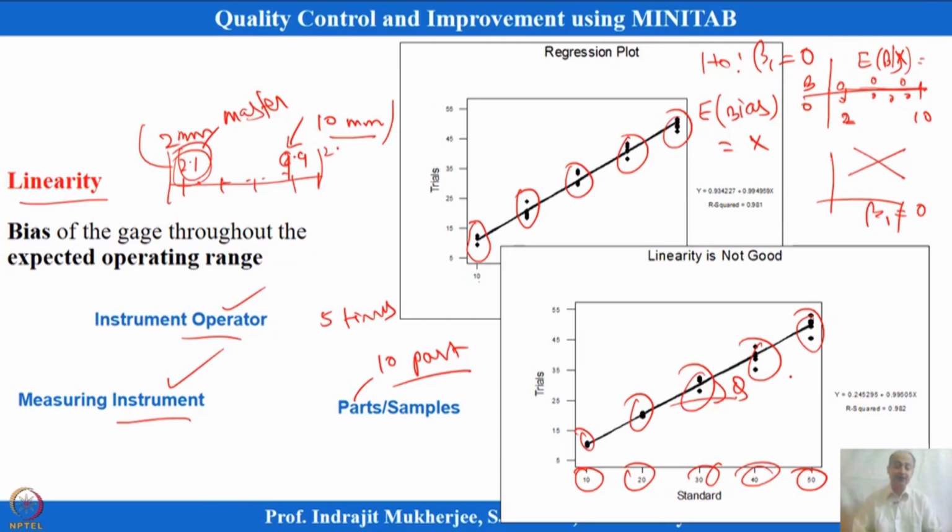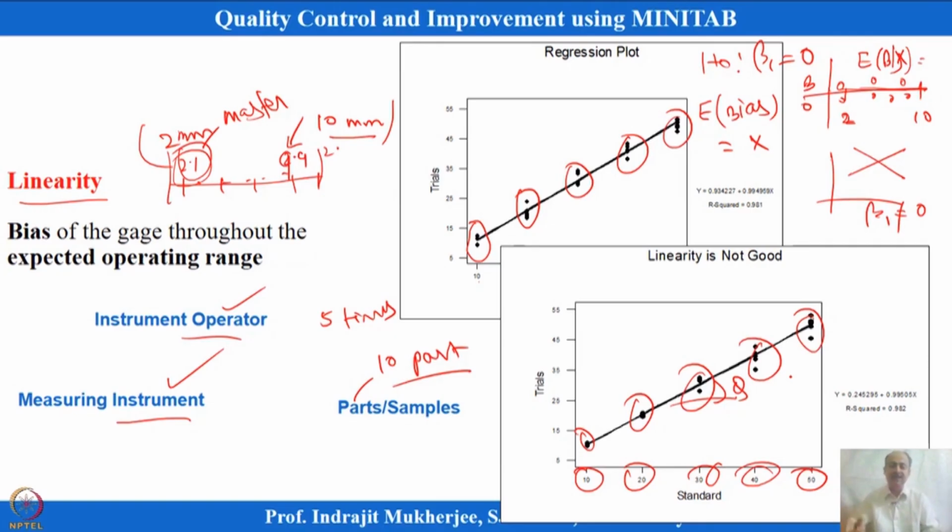And if the slope is significant, then we have to see why this is happening in the instrument. Then again we use a cause and effect diagram, and based on that we take some corrective action. We send it to metrology and they do the corrective action and send the instrument back, or they recommend changing the instrument and using something new. Because at different operating ranges we are getting different mean values, which is not expected.